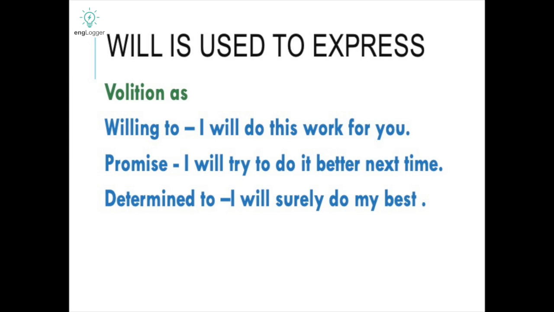Here we have will. Will is used to express volition, as in willing to. If you are willing to do anything, then you use will: "I will do this work for you." You are willing to do that. Promise: if you are making a promise that you will surely do something, "I will surely get 100% marks in my exam," you are promising. Then determination: "I will surely do my best, I will surely give my best." So that is determination. These are the functions of will.